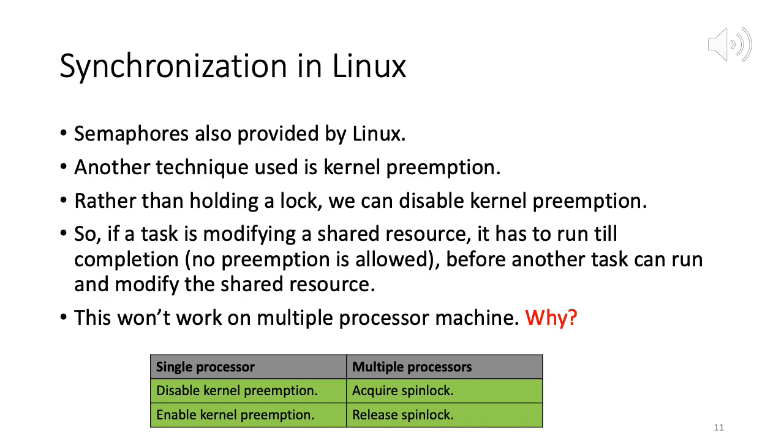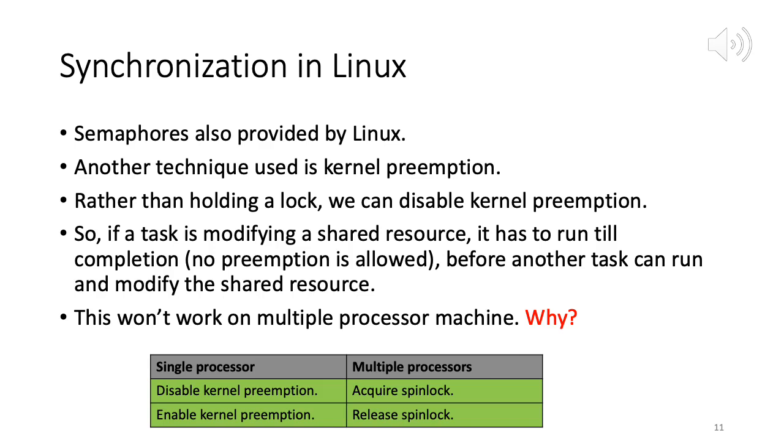So there are two techniques here. One is disabling kernel preemption, which can solve the synchronization problem, so our task runs from start to finish. The other technique is using semaphores and spin locks.